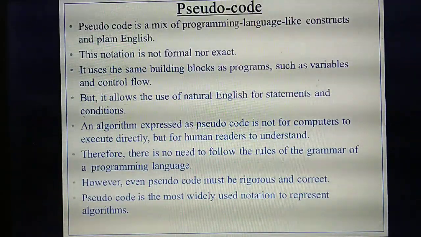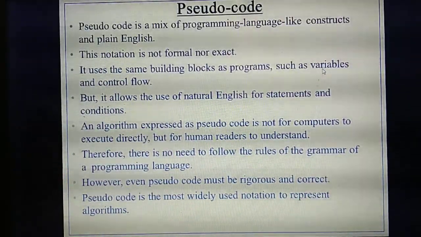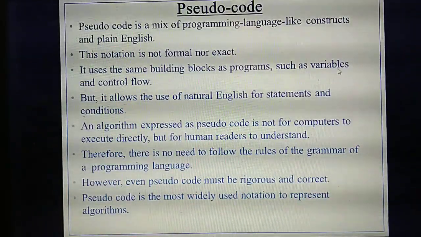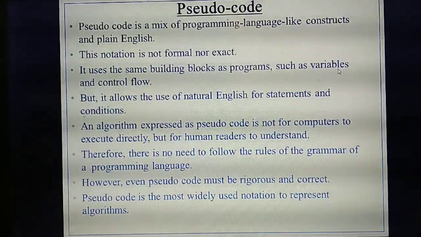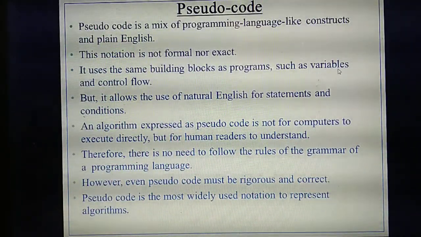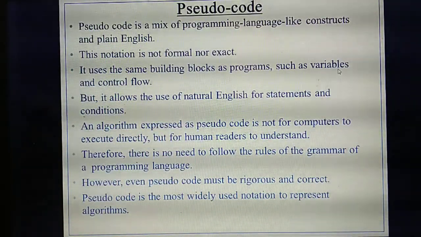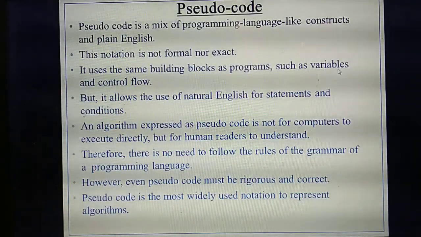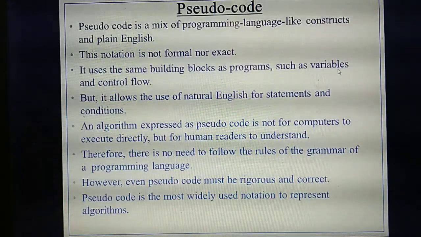In pseudocode you can use variables, and you can give inputs as variables. Last chapter we studied variables. What do you mean by variables? Variables are named boxes to store values. A equal to 5: A is a variable to store the value 5. Pseudocode can also use variables and control flow. What do you mean by control flow? Flow of control.